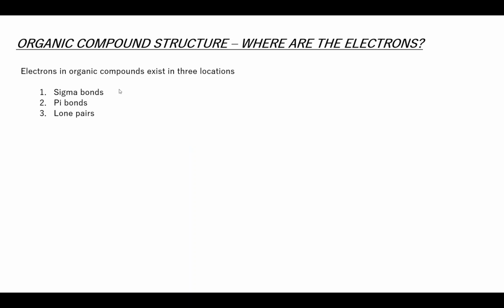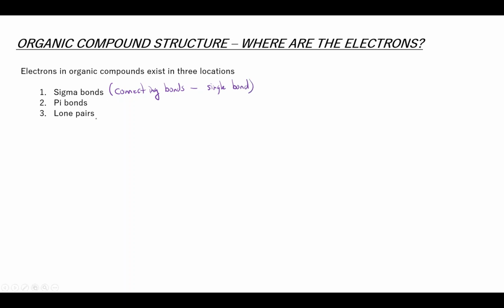And so just a quick reminder, right? Sigma bonds are connecting bonds. These are bonds that connect atoms to other atoms, right? The simplest example is a single bond between two atoms.